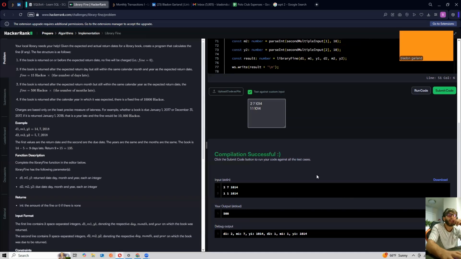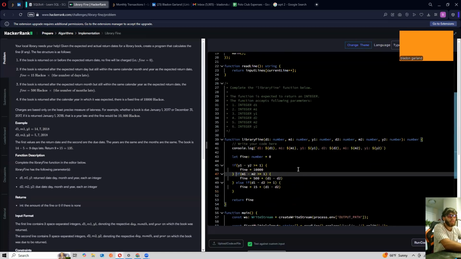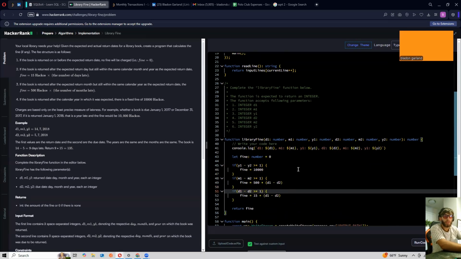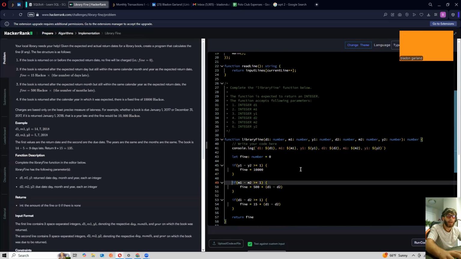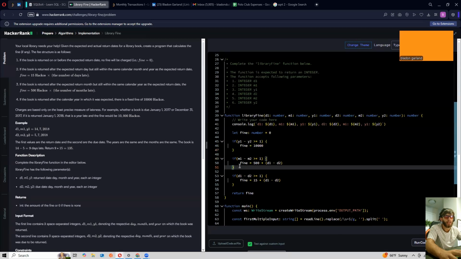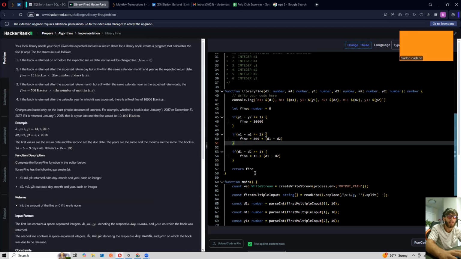Okay, so here's what I'm thinking. I'm thinking that maybe these should be decoupled. So what if instead of saying else, I just said this? This should fix it, I think. Because if you're reading through how this works, with how I had the else stack, there's actually no way for any precision as far as considering days and months. Basically you can only consider days, months, or years individually.